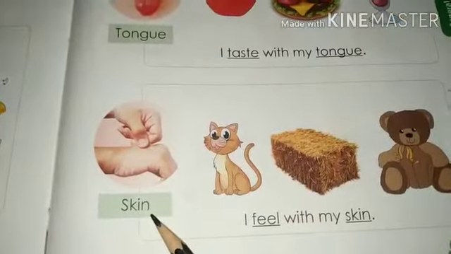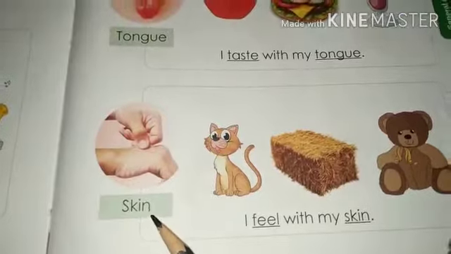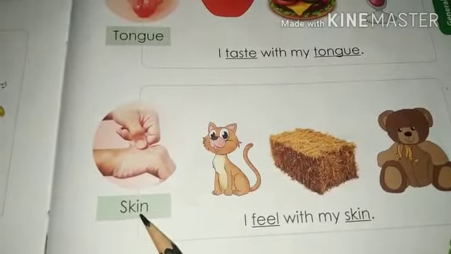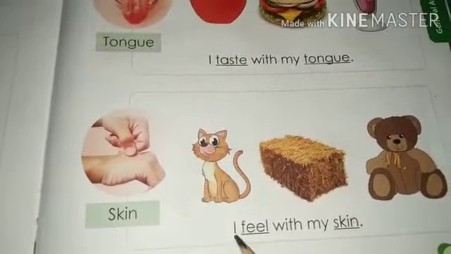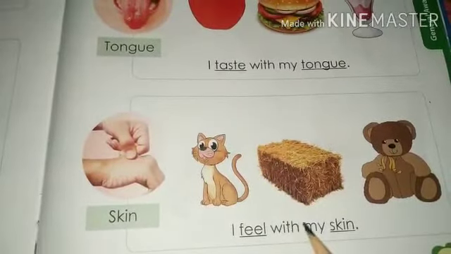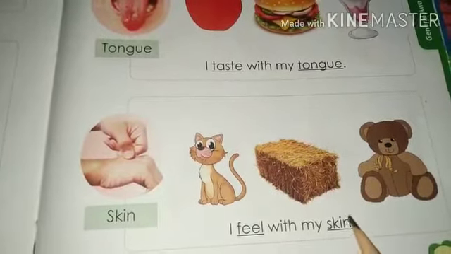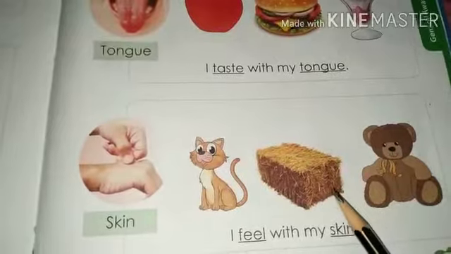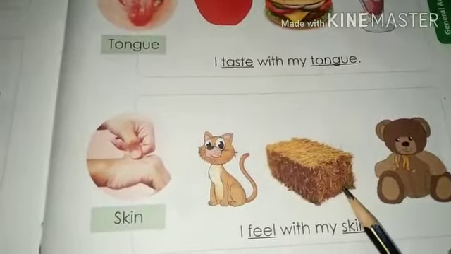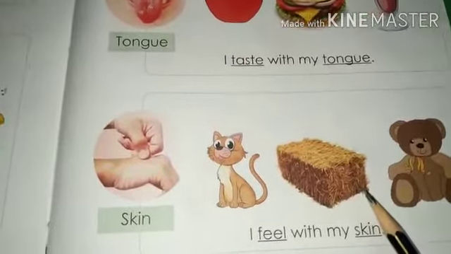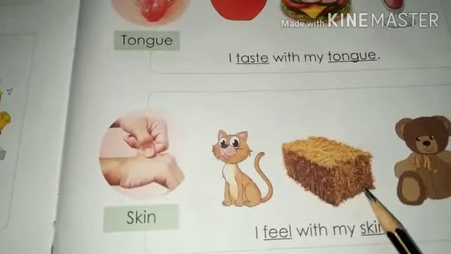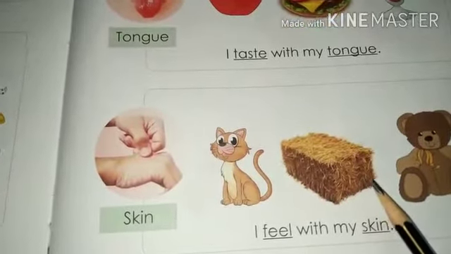Children, our last and fifth sense organ is skin. S-K-I-N, skin. I feel with my skin. Children, our skin helps us to feel things like hot milk, cold ice cream, hard box, soft pillow.